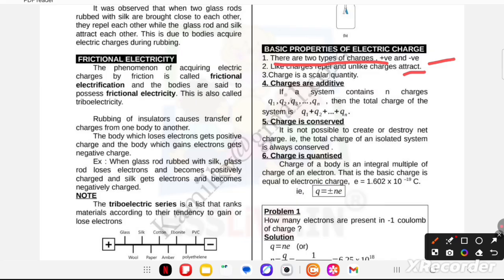Charge is a scalar quantity, beta. Now, the fourth property: charges are additive. Suppose we have several charges like Q1, Q2 and Q3. Then the total charge of the system is Q1 plus Q2 plus Q3 dot dot dot plus Qn.